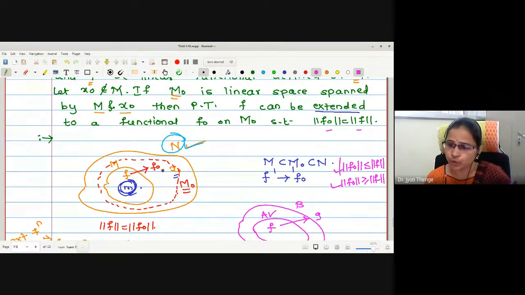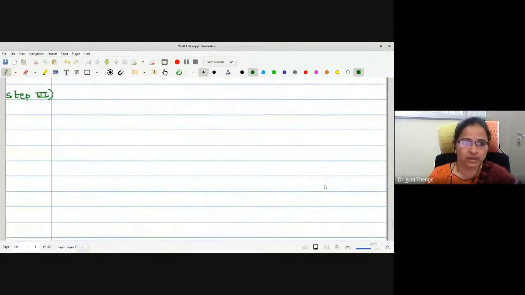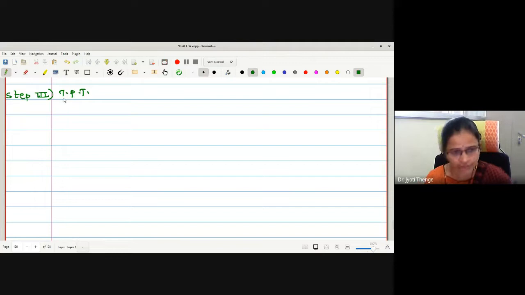These two one has to show, so that an equality will be established. But if I prove this inequality, norm f naught is less than or equal to norm f, may I say as f is bounded, f naught will be bounded itself? Yes, ma'am. Therefore, we were not proving the boundedness condition separately. We will go directly to prove this step, so that while proving this, we can automatically conclude that f naught is bounded. Therefore, here we were skipping the third step of proving boundedness or continuity separately. We will go for proving directly norm of f naught is equal to norm of f.